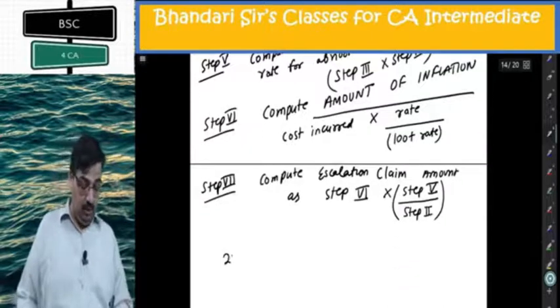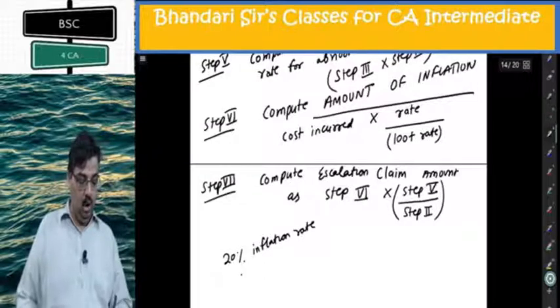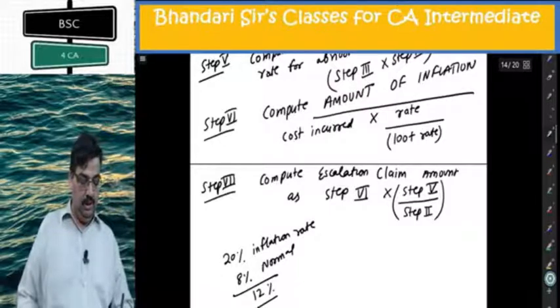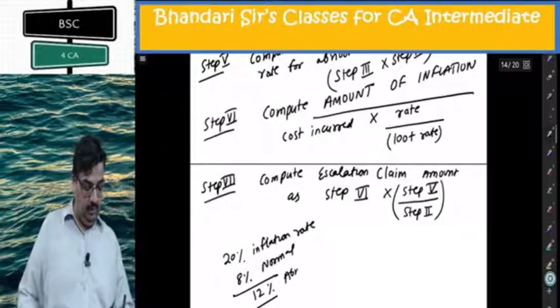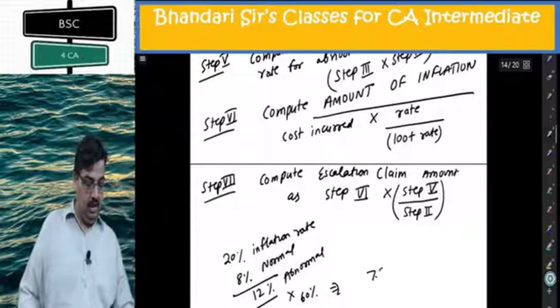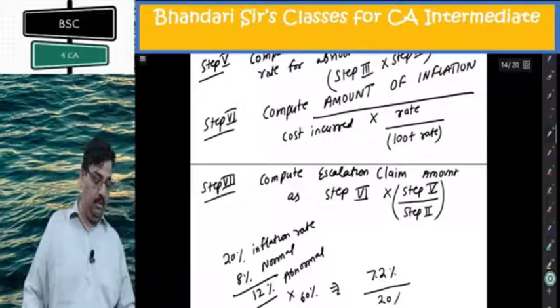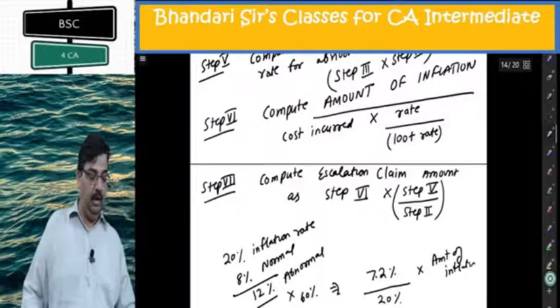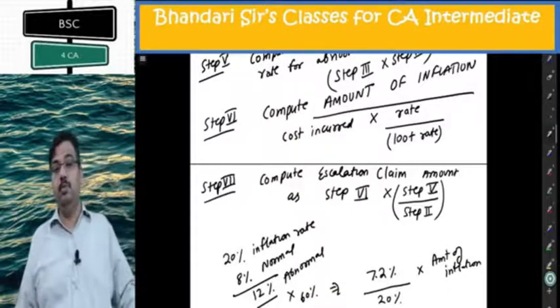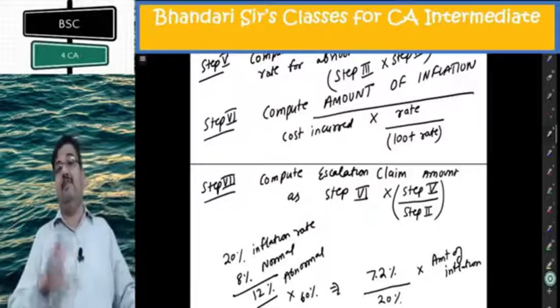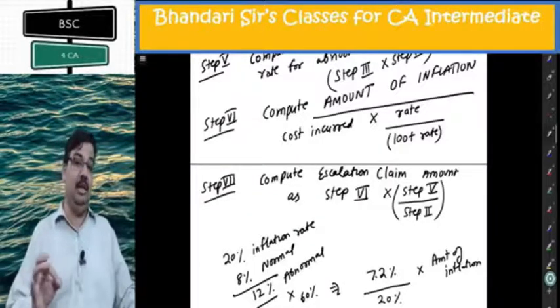Let us say the inflation rate was 20%, normal was 8% in my example, 12% is abnormal, and 60% he is going to share. 7.2% he is going to share out of the total inflation of 20%, multiplied by the amount of inflation. So it is a simple thing I am doing in my calculation. I will do 2-3 examples for you, but try to understand. If you can apply the 7 steps, you can easily get the escalation claim.